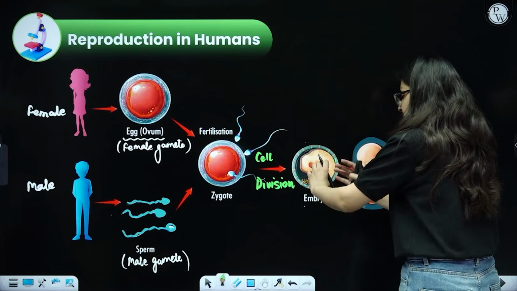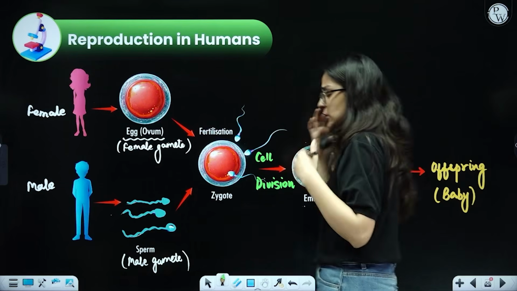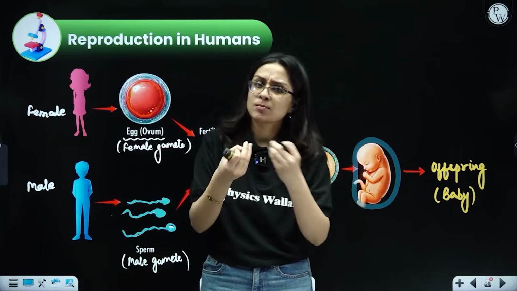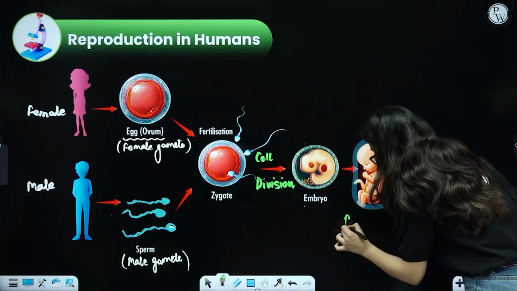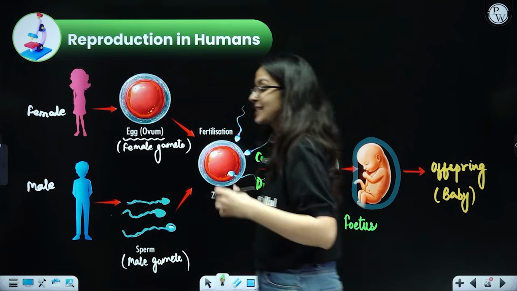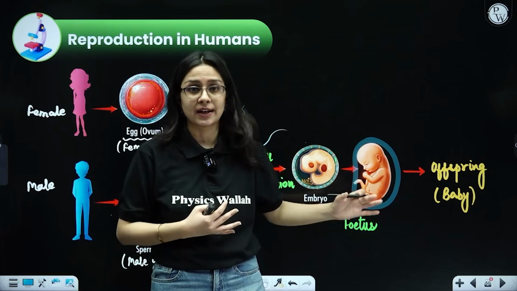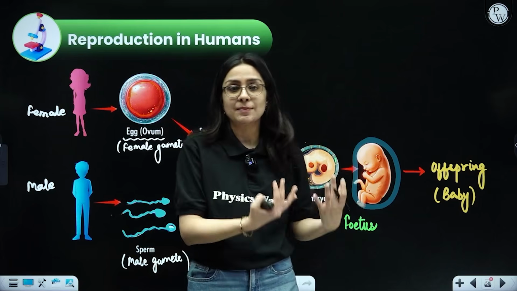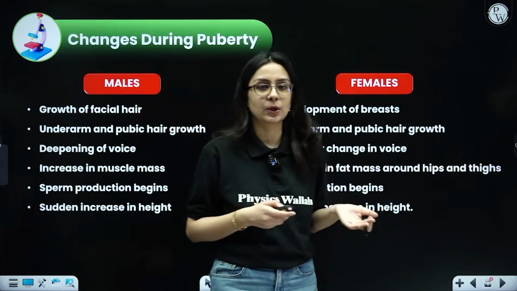Once this embryo develops, beta, inside the mother's body, this looks somewhat like this, because slowly this embryo will form organs, it will develop the head, it will start having limbs, small hair also. So this is called the fetus. As long as this is inside the mother's body, this is called the fetus. Okay, this fetus in humans takes 9 months to fully develop. Obviously, some plus minus days are there, but it is called a fetus when it is inside the mother's body. And once it is delivered, once the baby is received in the hands of the parents, it is called offspring or baby. So these are the terms you should be familiar with once again.